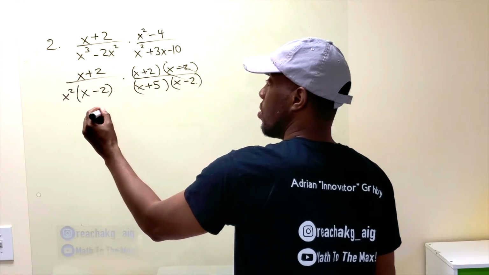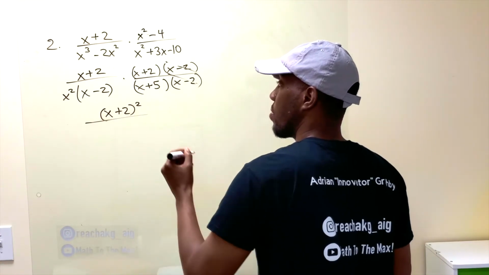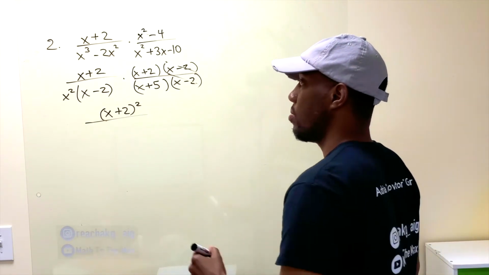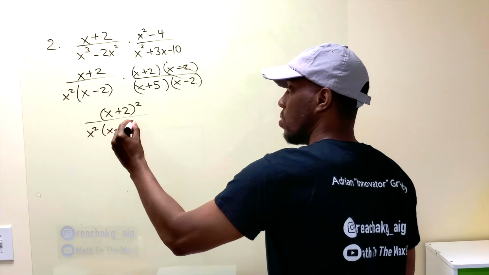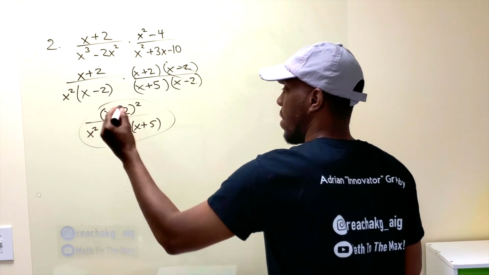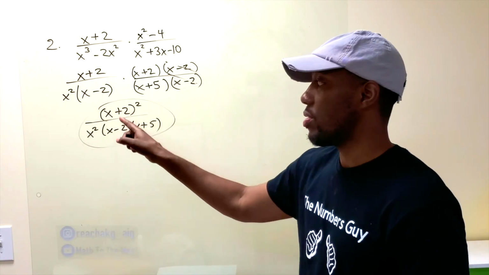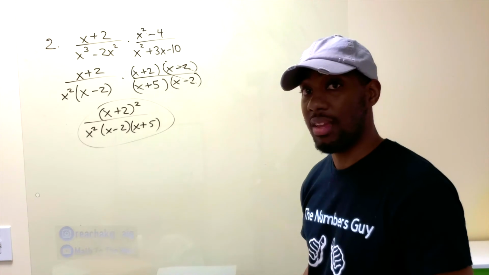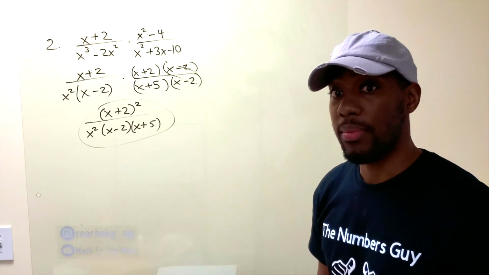X plus 2 times another x plus 2 is x plus 2 squared. And at the bottom, you're left with x squared and an x minus 2 and an x plus 5. Final answer. These cannot cancel because these are different factors. It has to be the same factor being multiplied to cancel. We're done. Let's hit number 3.